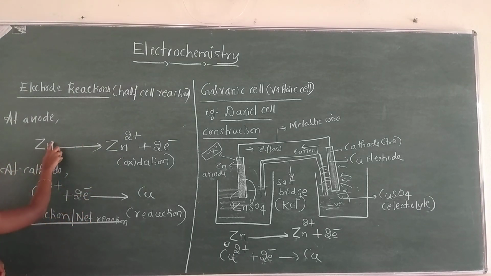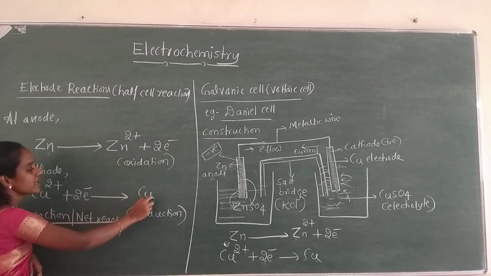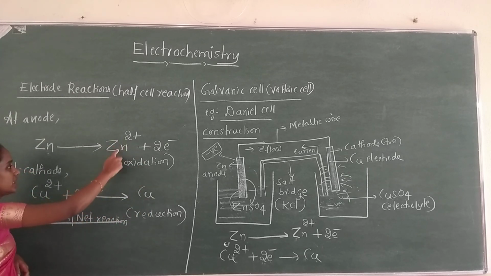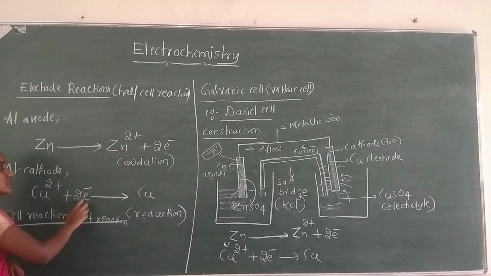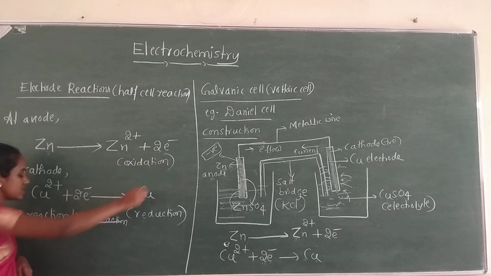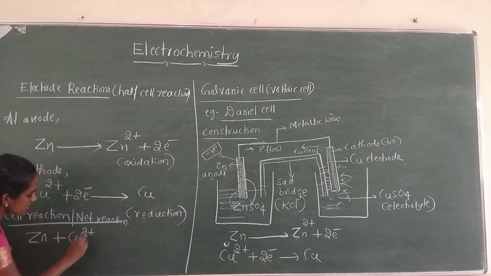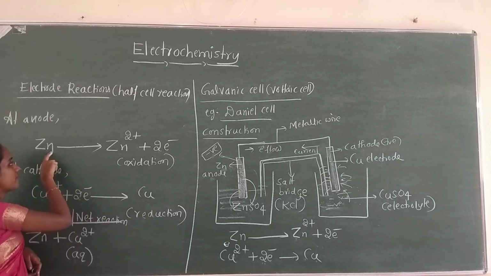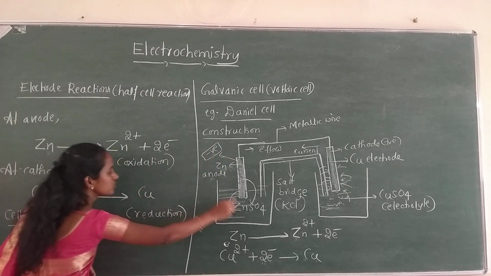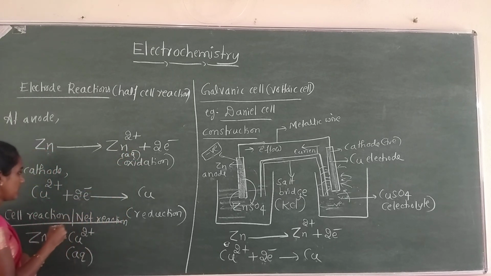Let us add. On the left hand side you have Zn, Cu2+ and 2 electrons, and on the right hand side in both the reactions you have Zn2+ and 2 electrons. So we can cancel the 2 electrons on the left and right hand sides. The remaining species on the left are Zn plus Cu2+ ions, which are present in the aqueous solution, so I'll write the physical state as aqueous. Zn2+ is released into the solution, so it is aqueous, and similarly Cu2+ is in solution.